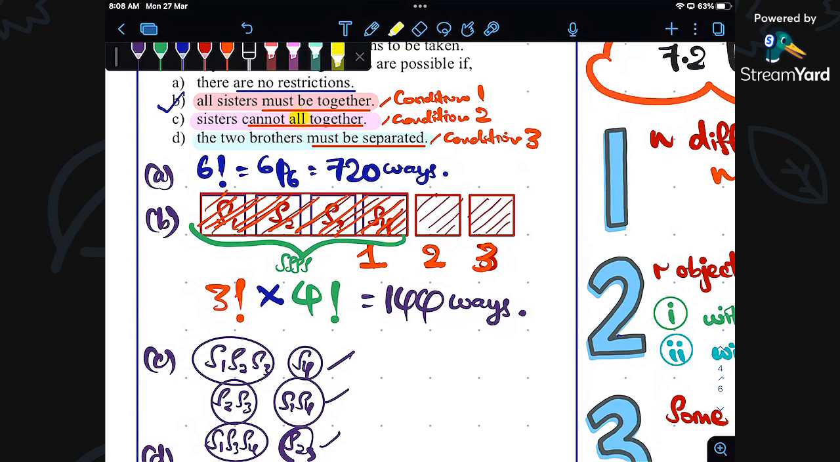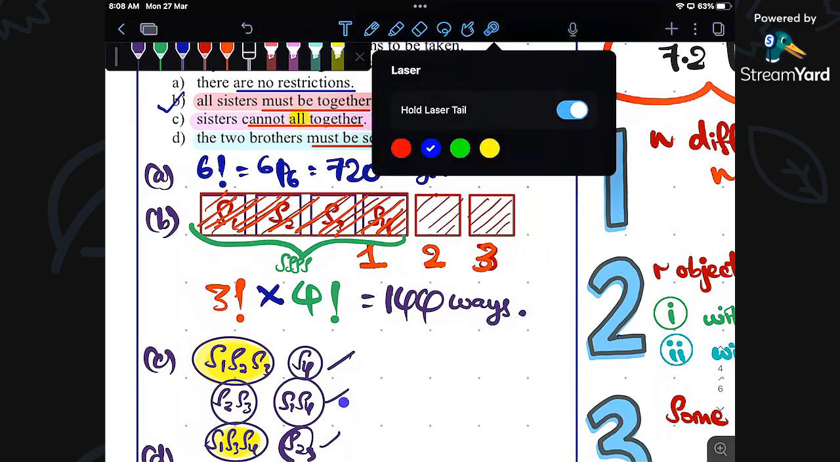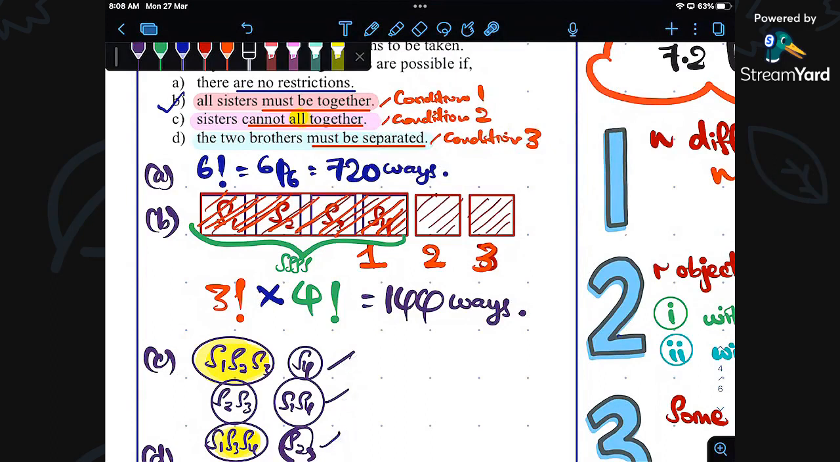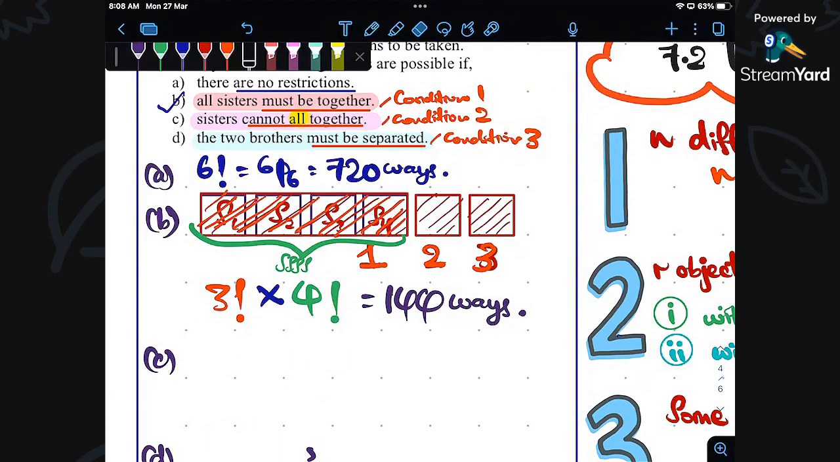All this means like this, all group or this group. So there are so many possible arrangements that will happen when the sisters cannot all be together, isn't it? So I'm going to erase these possible ways. All we've got to do is use permutation instead. For permutation, we have a formula.